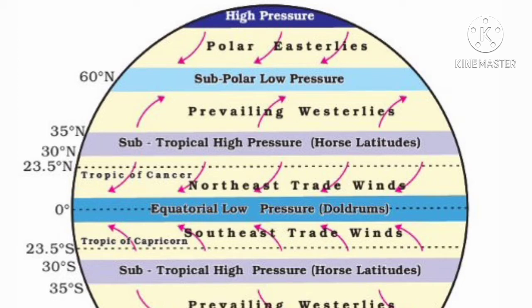The Coriolis force deflects winds towards the right in the northern hemisphere and towards the left in the southern hemisphere. So, due to the Coriolis force, the northeast trade wind blows southwards and moves towards the equatorial low pressure area.